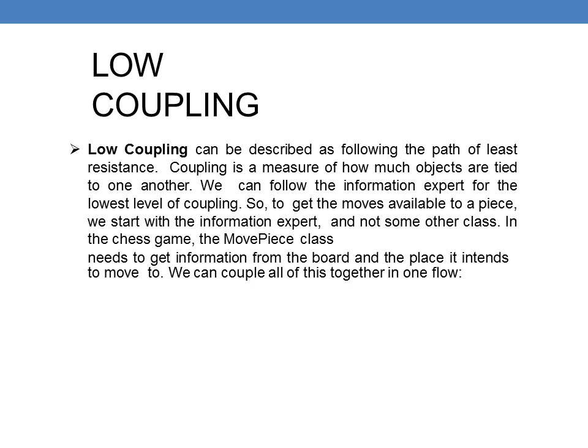Low coupling can be described as following the path of least resistance. Coupling is measured by how much objects are tied to one another. We can follow the information expert for the lowest level of coupling. So to get the moves available to the piece, we start with the information expert and not some other class in the chess game. Move piece needs to get information from the board and feeds its intents to the move. We can couple all together in one flow.